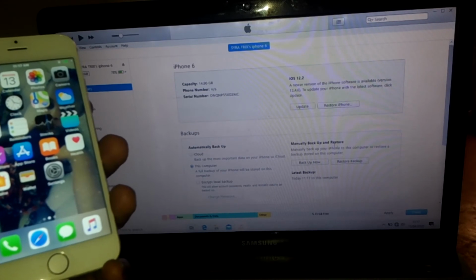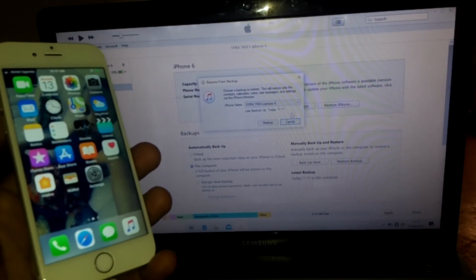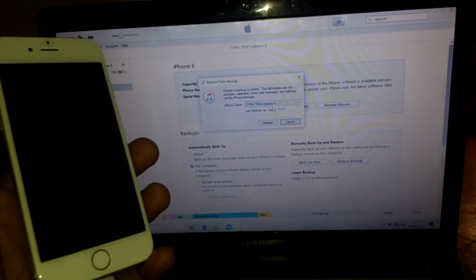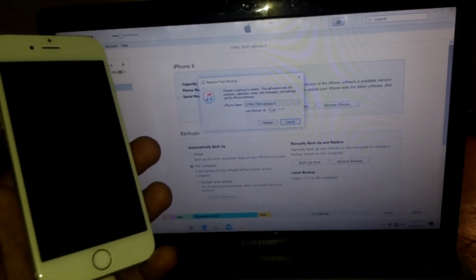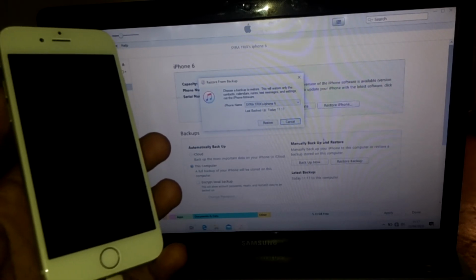So the next thing you can do when you are done backing up, you can always come back here and restore your iPhone from here. So this shows that we just backed up a few seconds back. This is 11:17, as you can see down here.